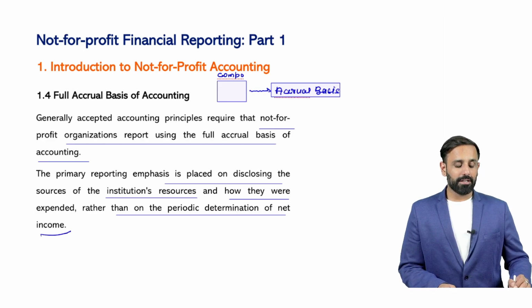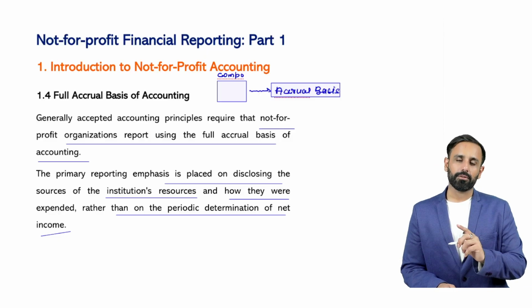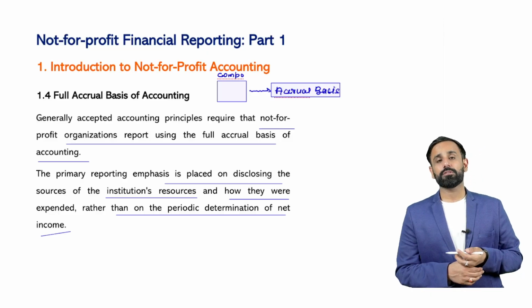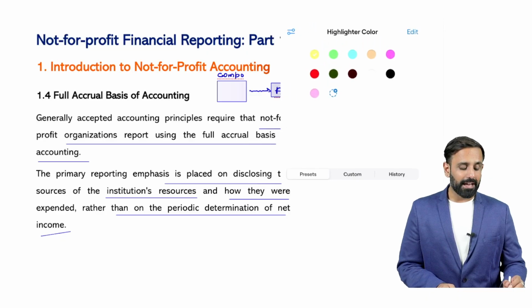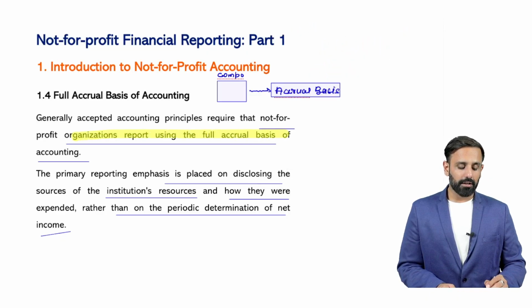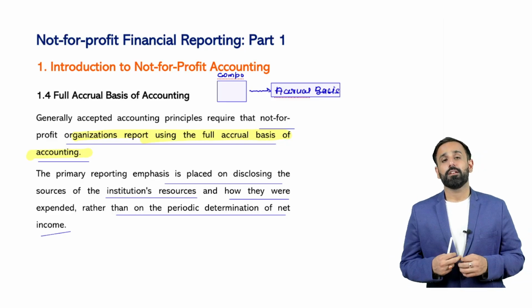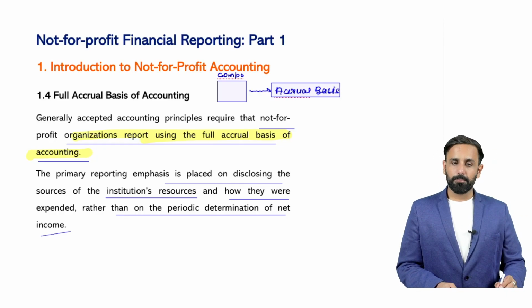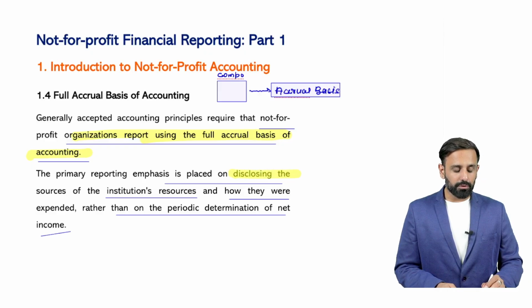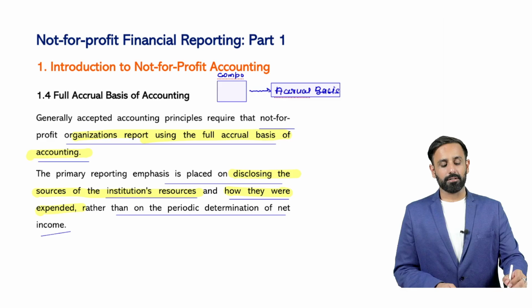Here they are saying that any NGO can follow cash basis accounting and can also follow the accrual basis of accounting. If any NGO is following the full accrual basis of accounting, the primary reporting emphasis is placed on disclosing the source of institution resources and how they were expended, rather than on periodic determination.